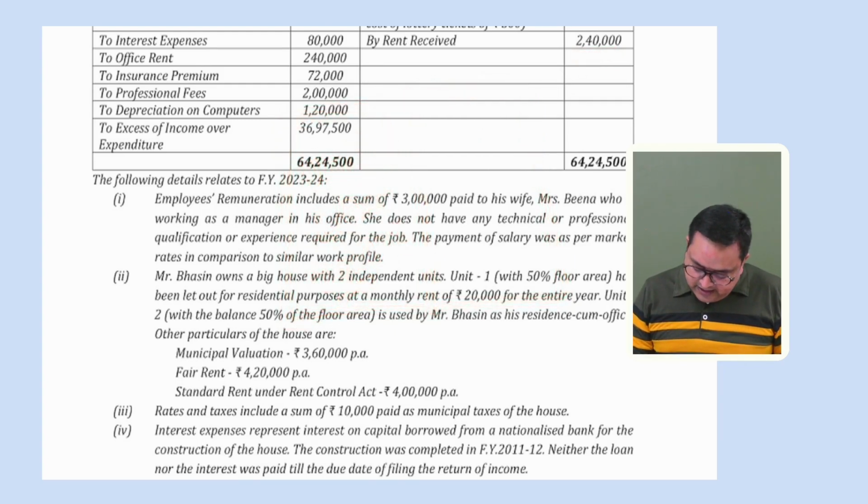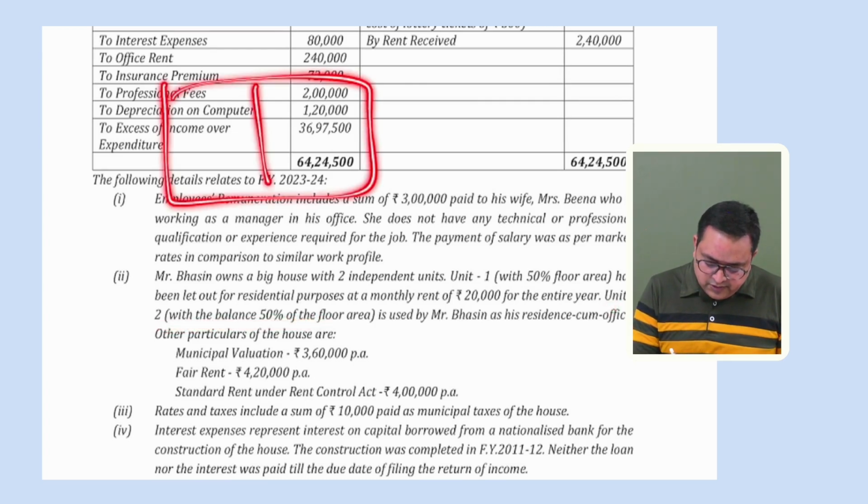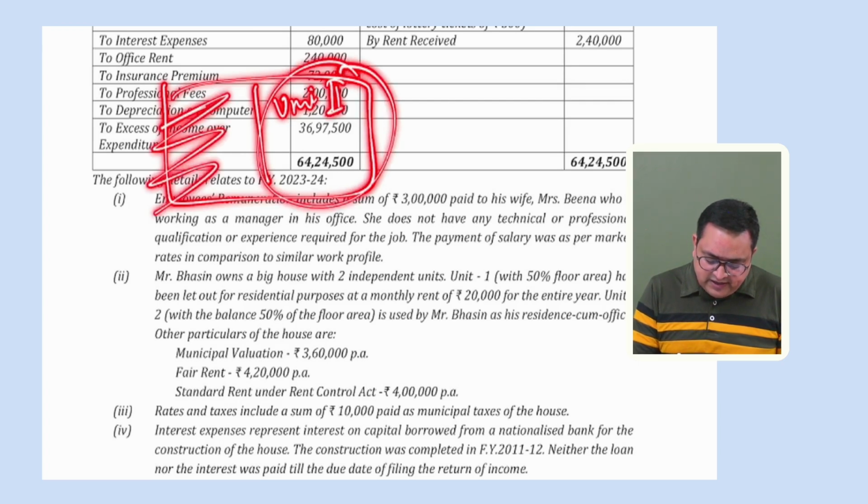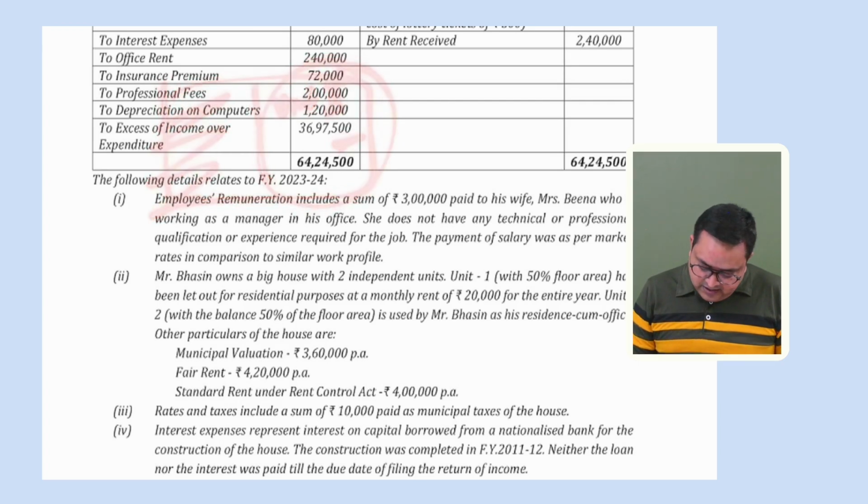Okay, and it says unit 2 with the balance 50%. Okay, unit 2 with the balance 50%. This is the let out area, and this is the balance.